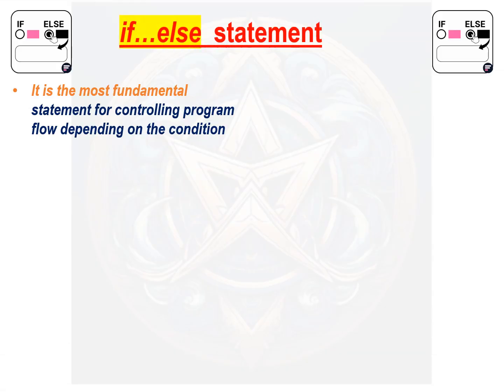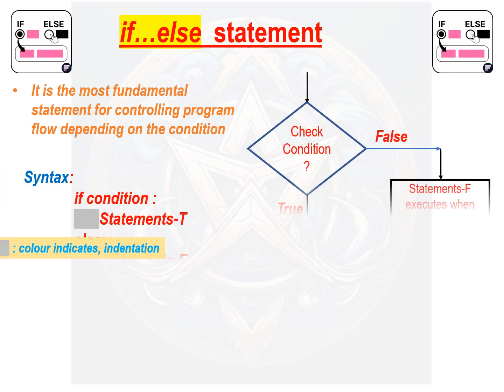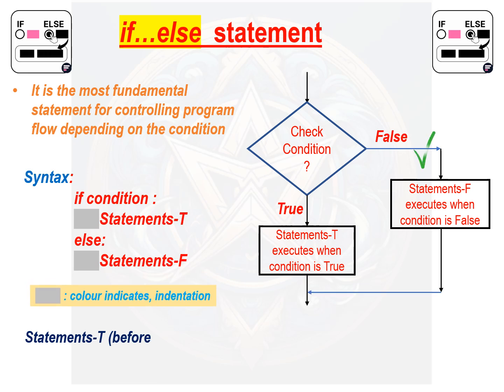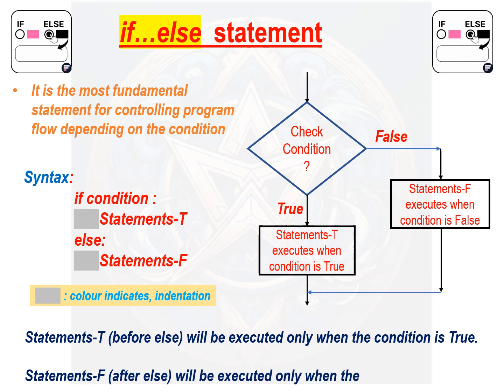If-else statement is the most fundamental statement for controlling program flow depending on the condition. Unlike previous statement, it provides an alternative block of code to execute if the condition is false. If the condition is satisfied, statements given after if are executed. If the condition is not satisfied, statements given after else are executed.